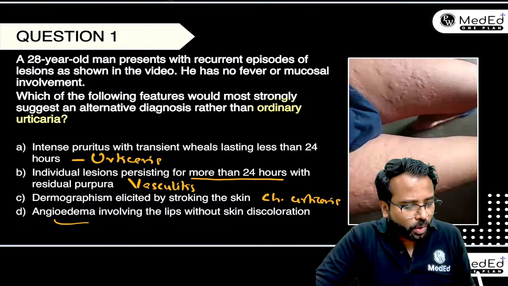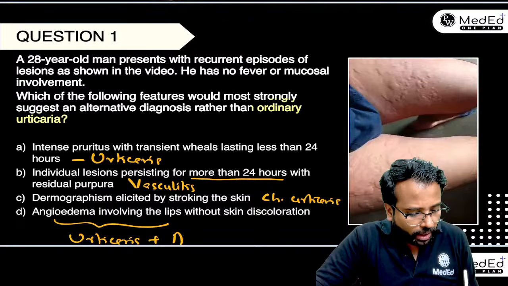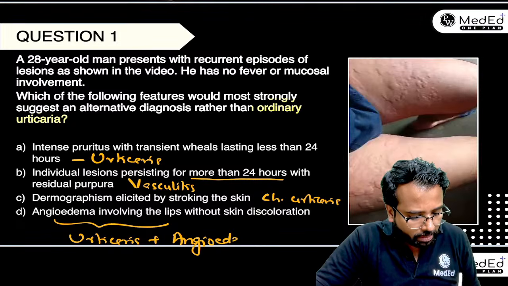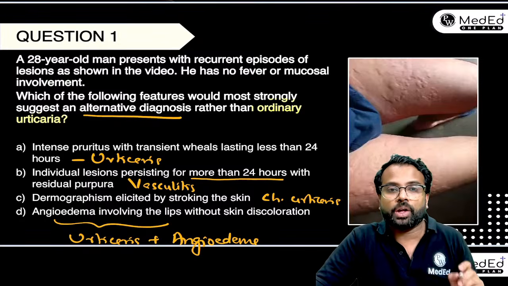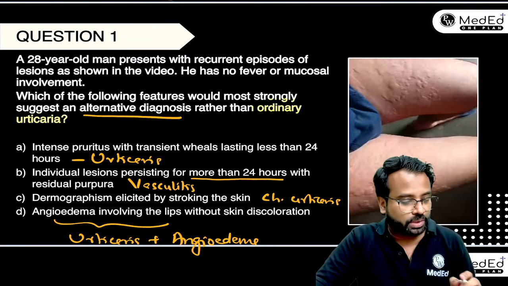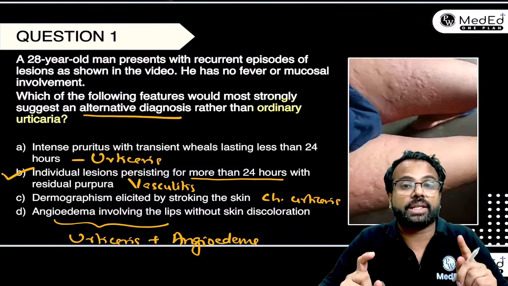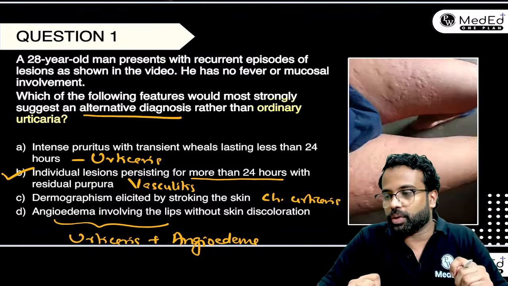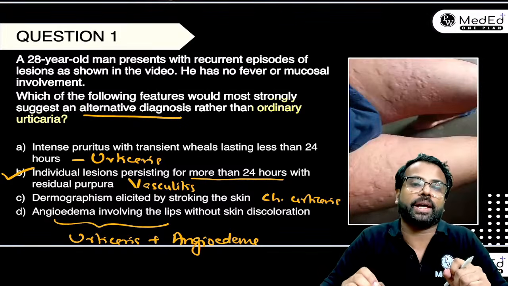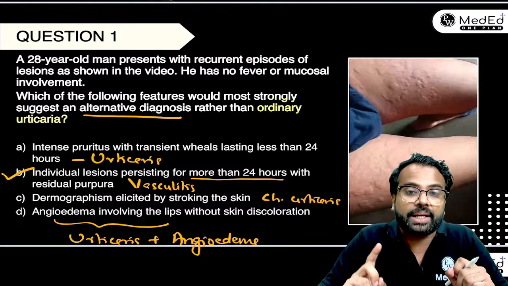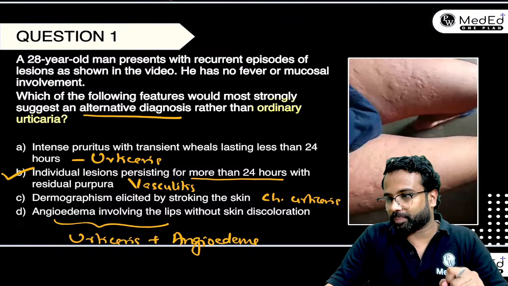This is also possible, because there can be patients who have urticaria along with angioedema as well. So what is the alternate diagnosis here? The alternate diagnosis feature should be option B, that is individual lesions persisting for more than 24 hours. If it is more than 24 hours, we don't call it a normal urticaria anymore. It should be an urticarial vasculitis.